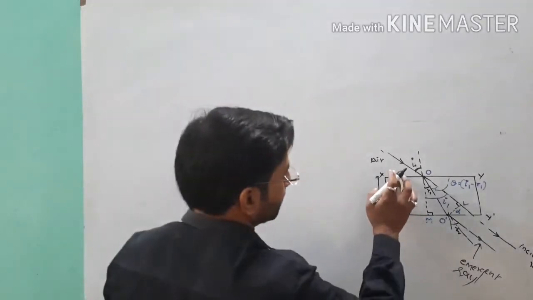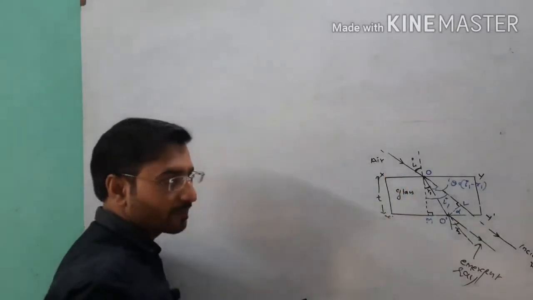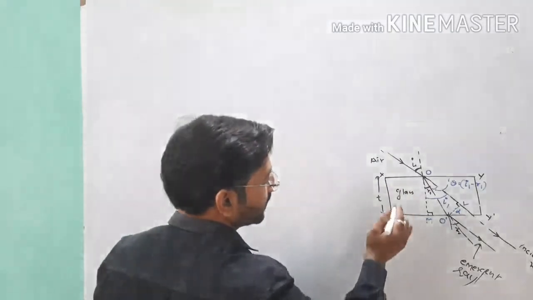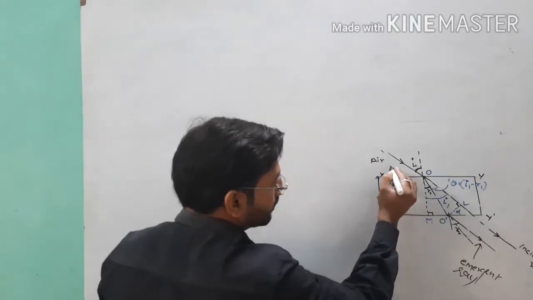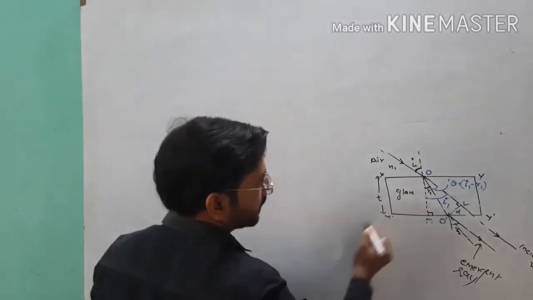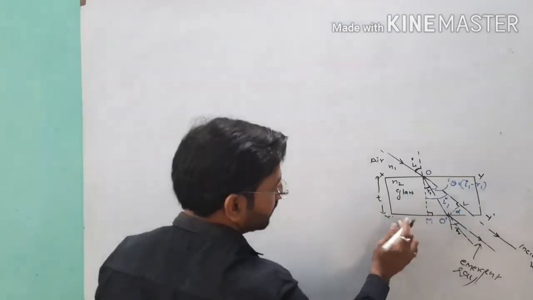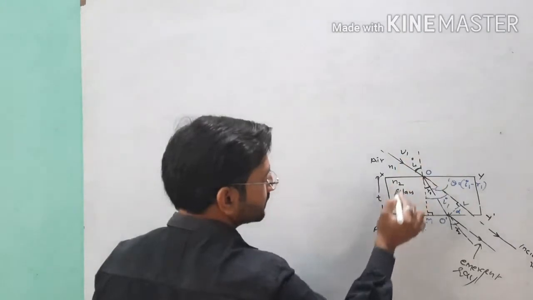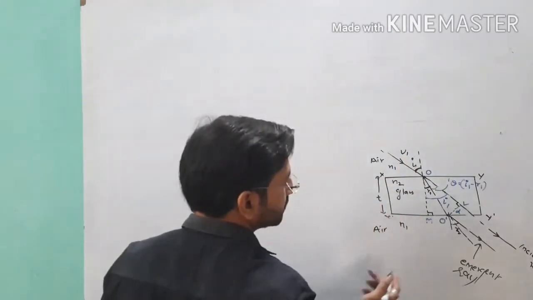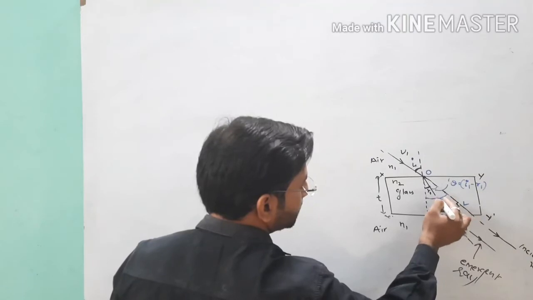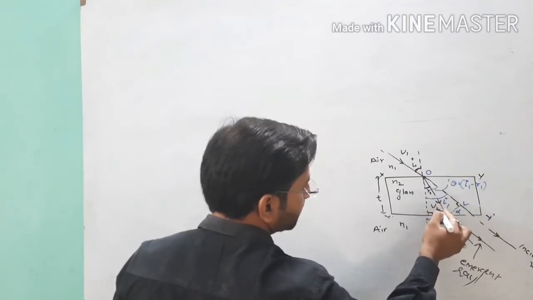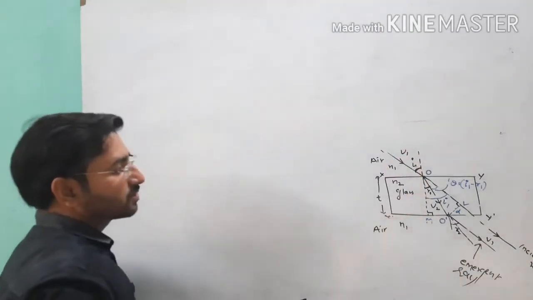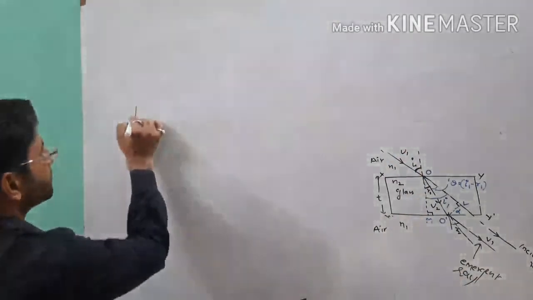Next I will give you the relation between the refractive index of these two media. Suppose N1 is the refractive index of air, N2 is the refractive index of the second medium, and the third medium is again air, so N1 again. V1 is the speed of light in air, and V2 is the speed of light in this medium, and once again this one will be V1 because the medium is the same. So here, let us think about the first interface.